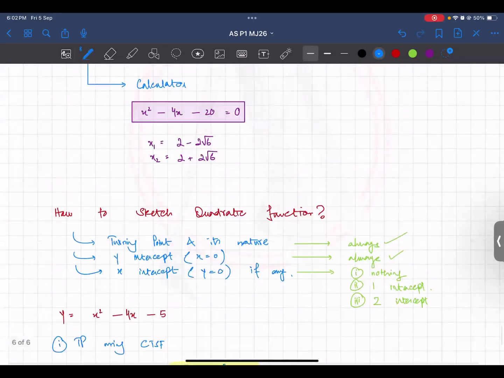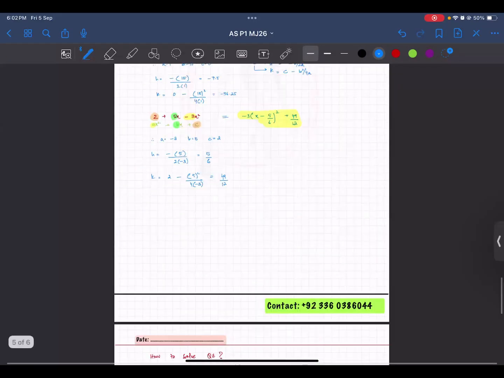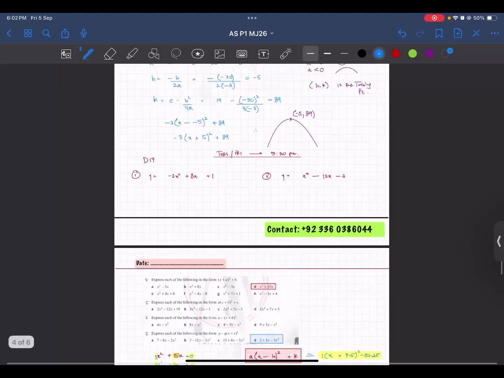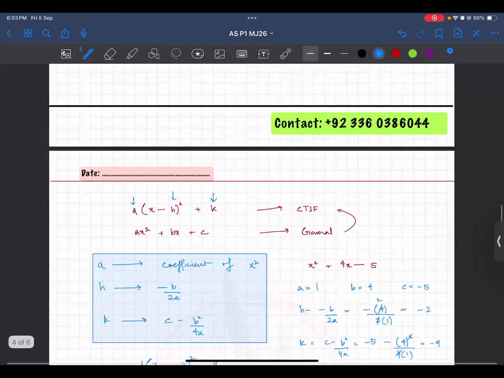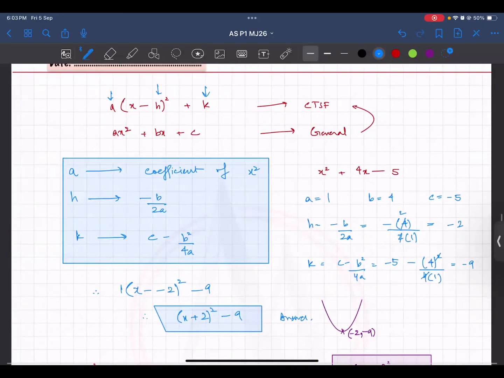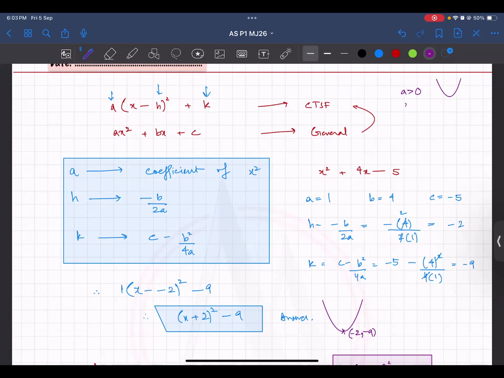So what happens when you convert into completing the square form? Let me write it here. Have I written it over here? I didn't write it here. Okay, let me write it down. If your A is positive, your graph is a smiley face. If your A is negative, your graph is a sad face. And your H, comma K is your turning point, TP. Call it turning point, call it stationary point, all of that is the same. It means one and the same thing.